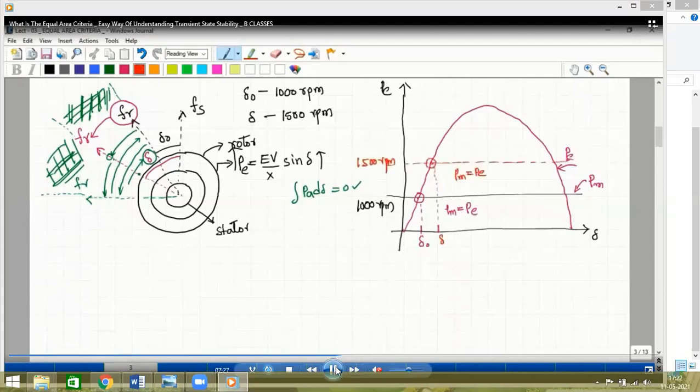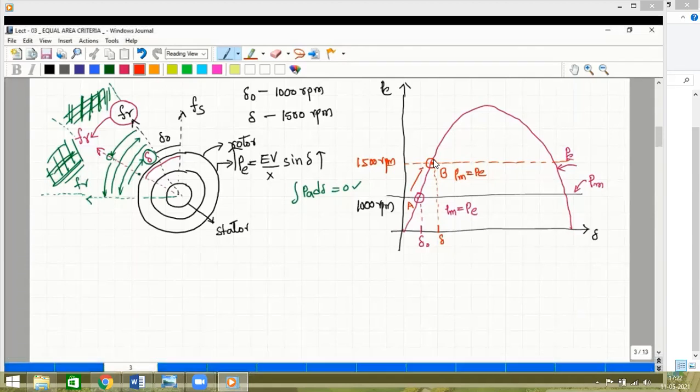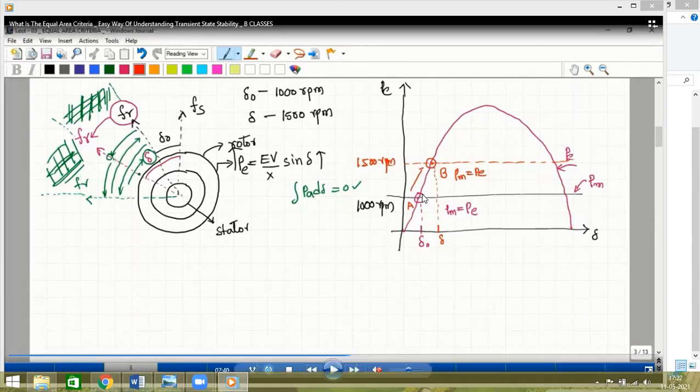Sir, what this graph is explaining, you concentrate here. First, this is the power curve. The generator is generating the power at 1000 RPM, which is highlighted here, at the angle del naught. When the power demand is increased, speed increases from 1000 to 1500. This is the new position. What happens from A to B is the transient stability. Does the generator rotate at steady state or constant speed? No, it will oscillate here or it will swing.